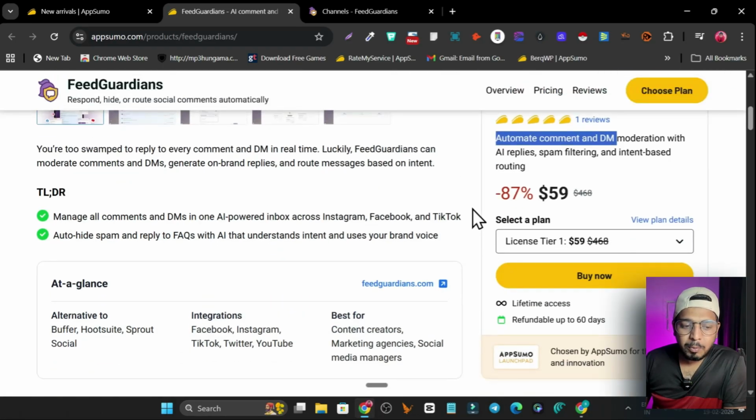So right now I'm going to give you a detailed overview of this platform, how you can use it, how you are going to connect your different social media accounts, and whether it's actually worth it or not. The best part I like here is its AI is going to automatically manage everything. It is going to reply, filter the spam, remove the hateful comments, and even reply back with useful information to the users.